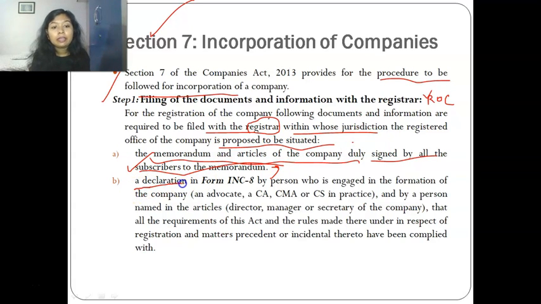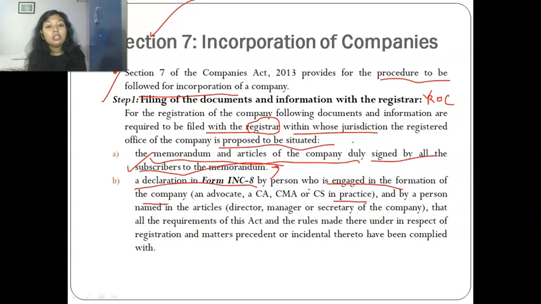Secondly, you need to file a declaration in INC 8, which is given by a professional. Who will that professional be? An advocate, CA, CMA, or CS in practice, not in job, who is engaged in the formation of the company and is doing the filing for you.